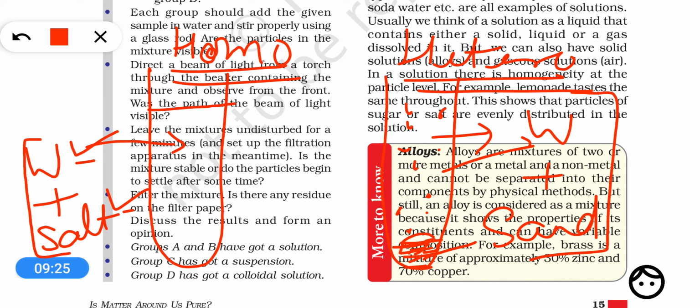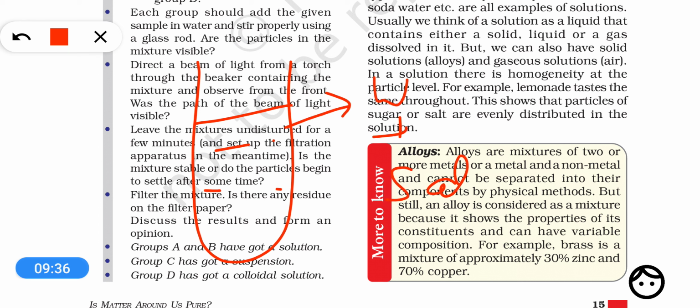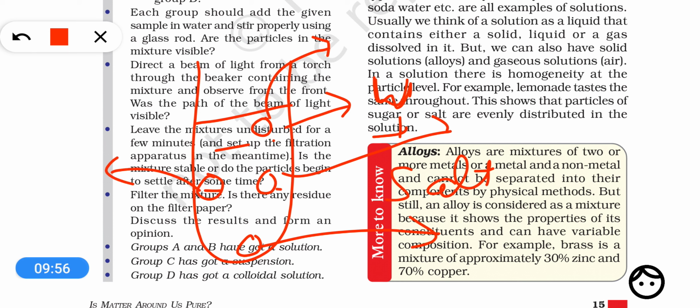For example, if you talk about homogeneous mixture, suppose this is the mixture of water plus salt. Okay, water plus salt. So this is a homogeneous mixture. So this has a uniform composition. What does it mean? Suppose you take one drop from the top, one drop from the middle, and one drop from the bottom, or one drop from this side.